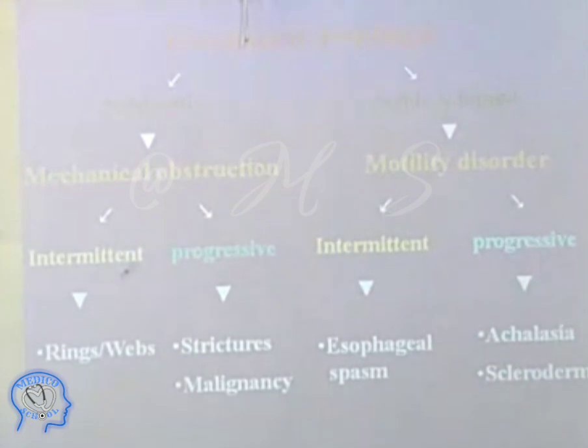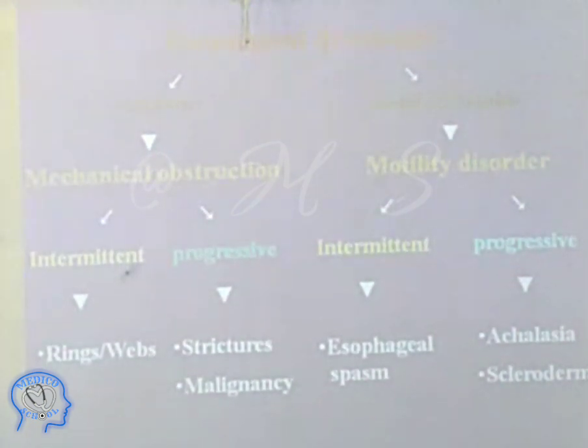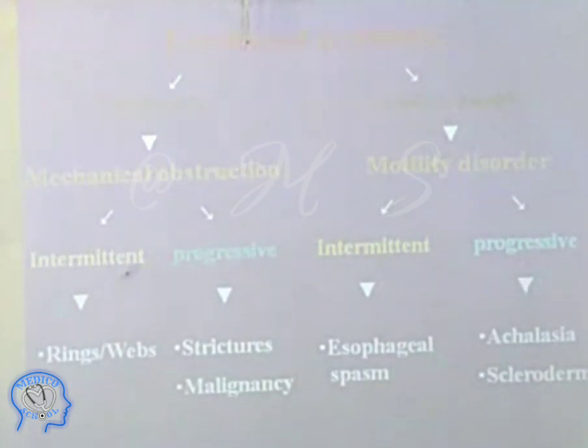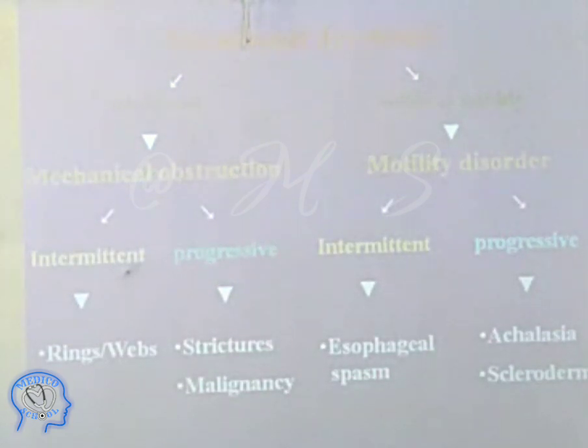So in esophageal disorders, we have mechanical obstructions. If it is intermittent, that is because of a ring or webs. The obstruction relieves, why does that happen? And what is progressive is because of a stricture or malignancy. In malignancy, what will happen? When you exclude the obstruction, nothing will go down. In motility disorders, we have intermittent, which is because of esophageal spasm, and progressive, we have achalasia cardia and scleroderma.